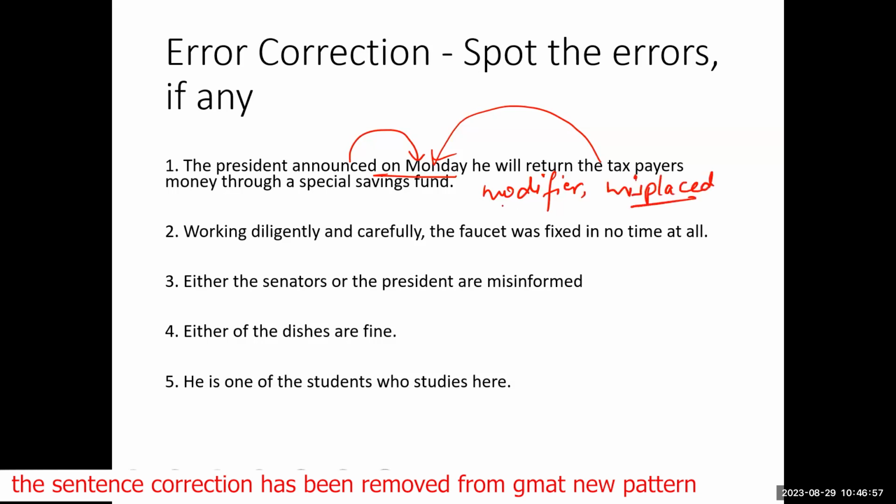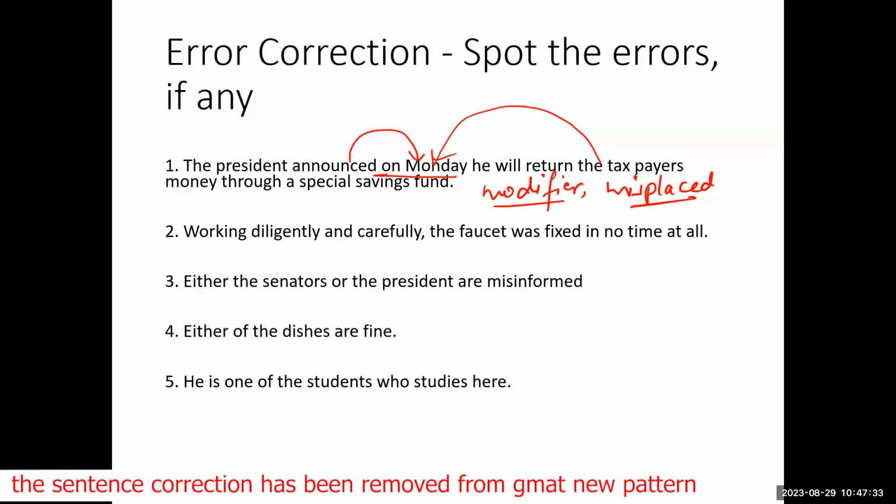What is a misplaced modifier? What is a modifier, by the way? A modifier is something that gives you extra information. In grammar, a modifier is any word or words or phrases that give you extra information, like adjectives. Adjectives are modifiers because they give you extra information. On Monday is two words that give you extra information, and it is misplaced.